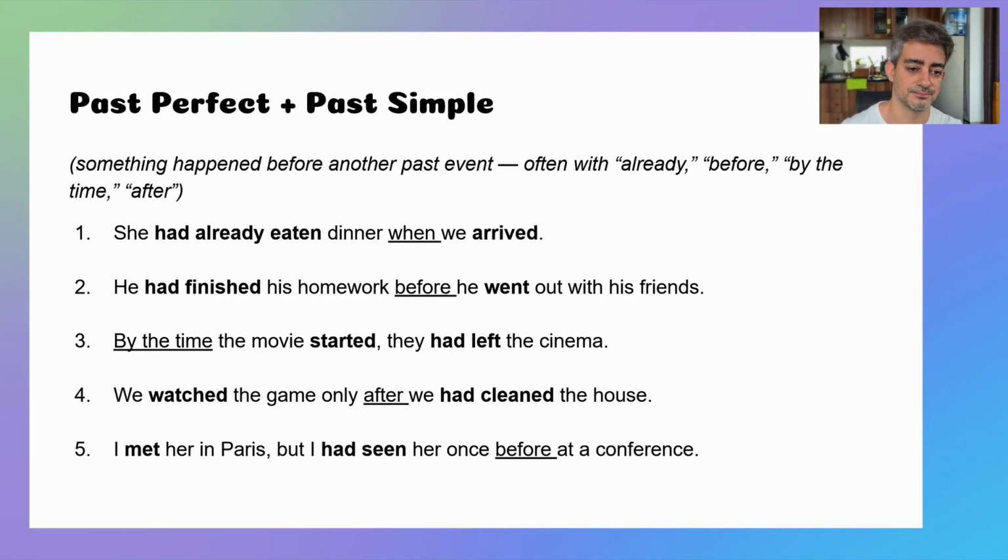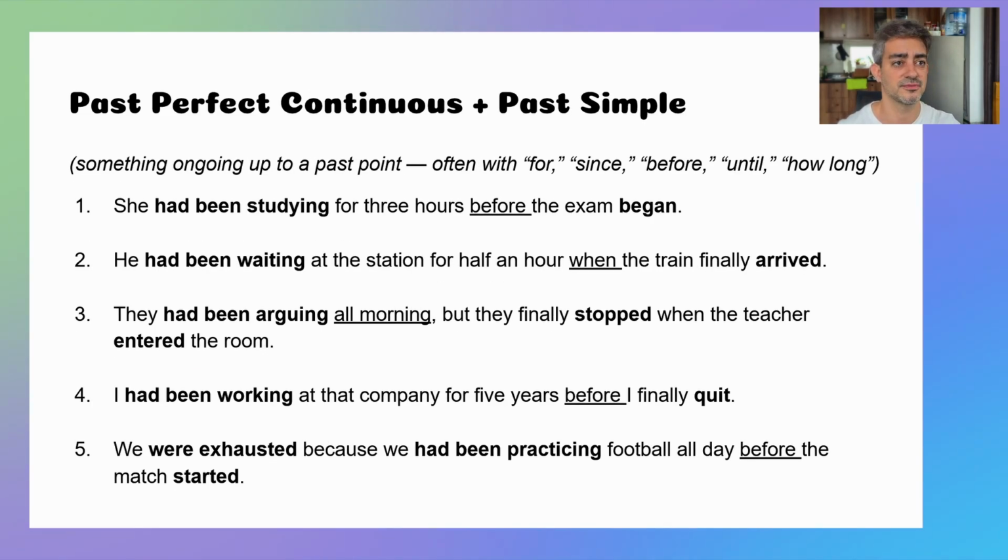tenses we're using. And finally, past perfect continuous and past simple. Remember, this is for something that's ongoing up to a past point. She had been studying for 3 hours before the exam began. He'd been waiting at the station for half an hour when the train finally arrived.